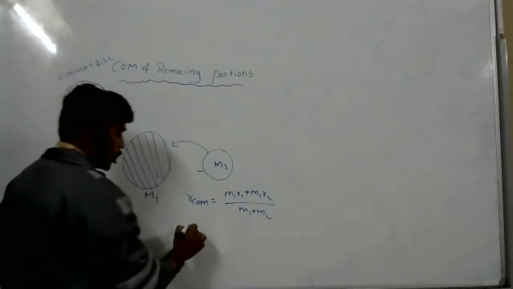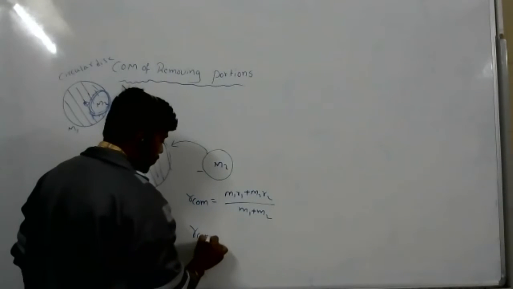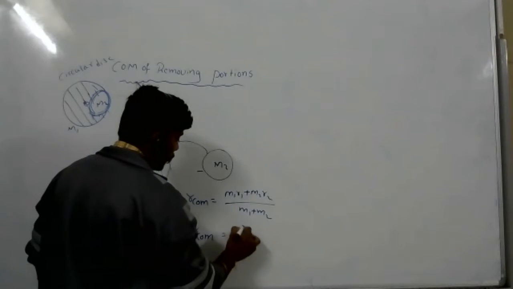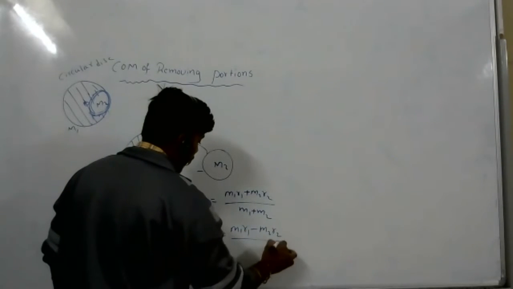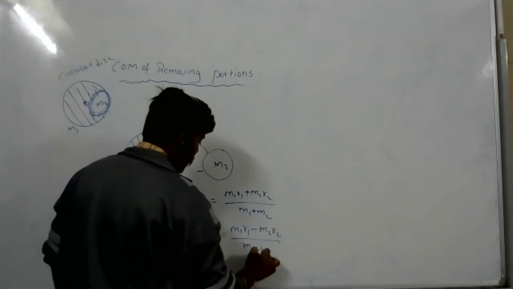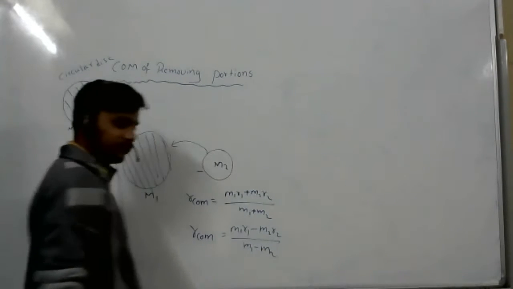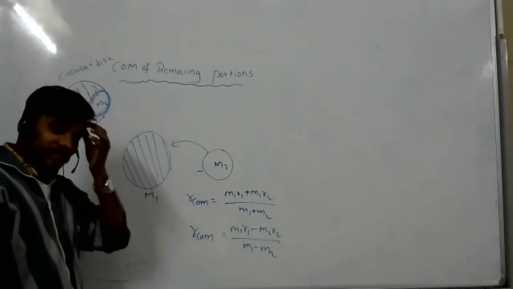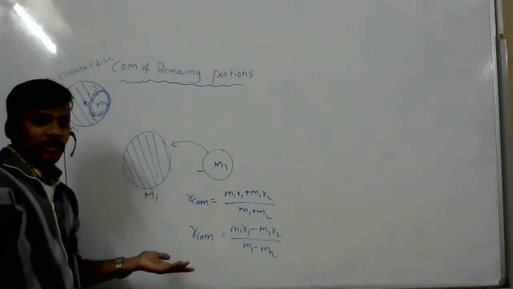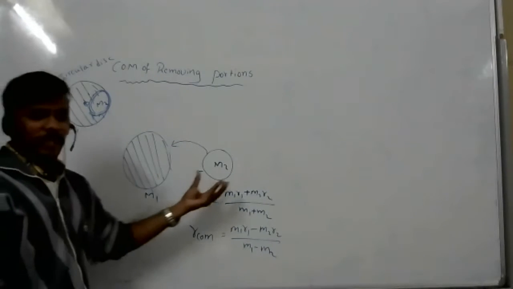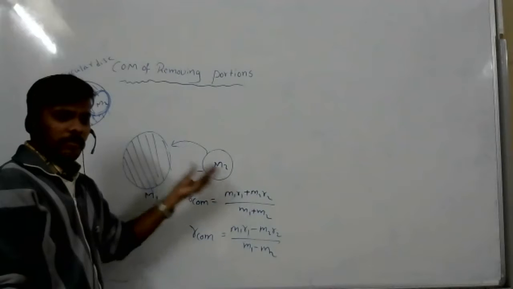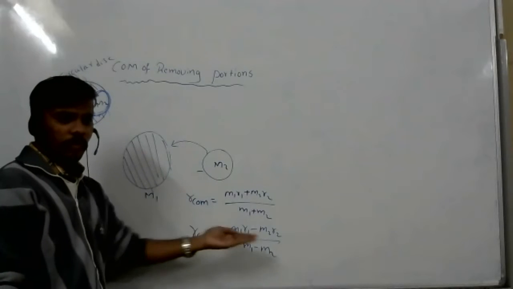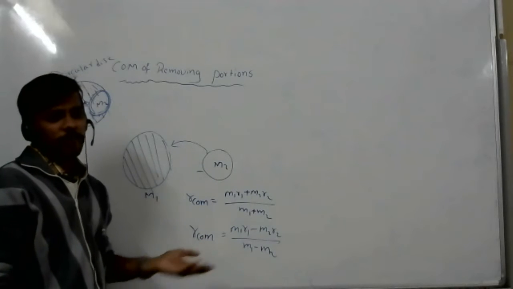Negative mass. So minus. R center of mass equal to M1 R1 minus M2 R2 by M1 minus M2. Can I? Yes, sir. Obviously, negative mass you are adding. So if you know how much mass you are adding and where, then obviously you can calculate the center of mass, no?